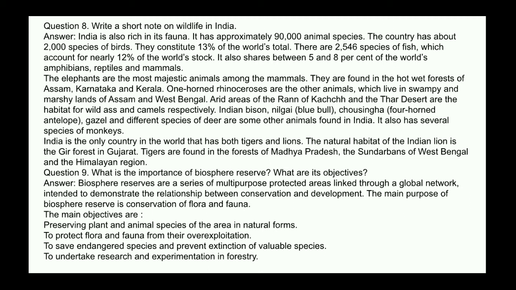The main objectives are preserving plant and animal species of the area in natural forms, to protect flora and fauna from their over-exploitation, to save endangered species and prevent extinction of valuable species, to undertake research and experimentation in forestry.